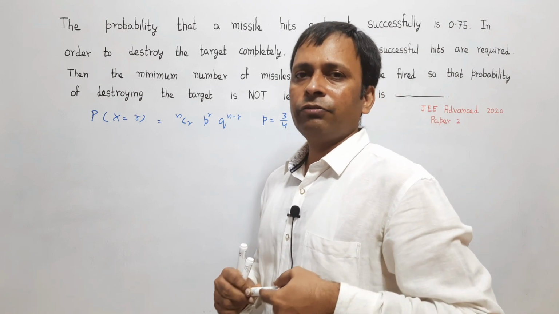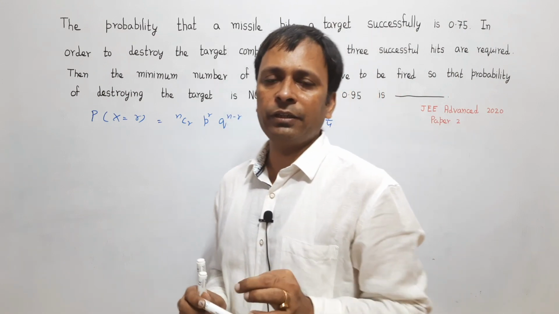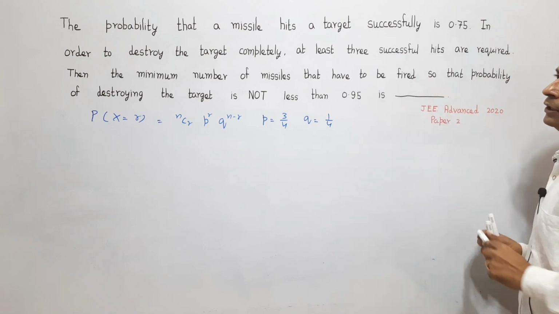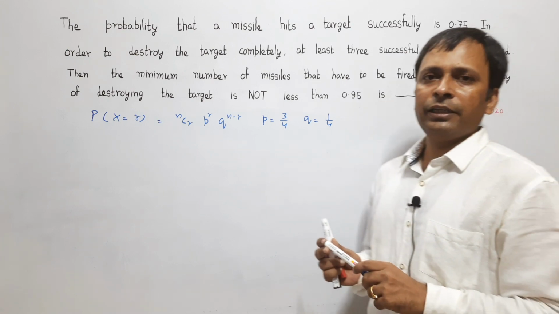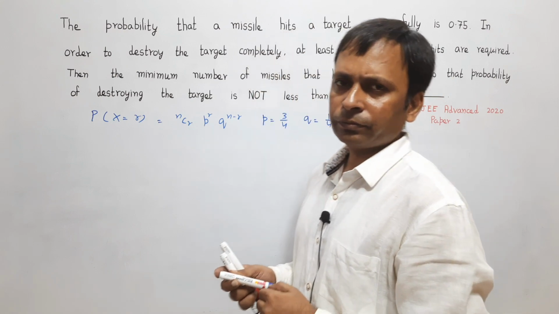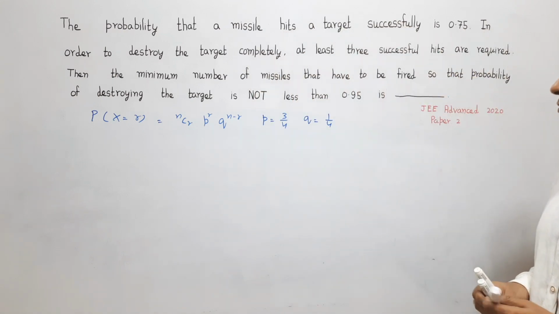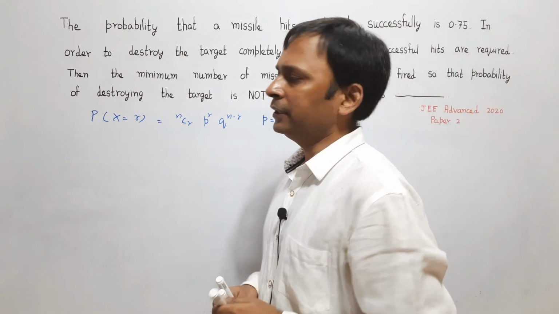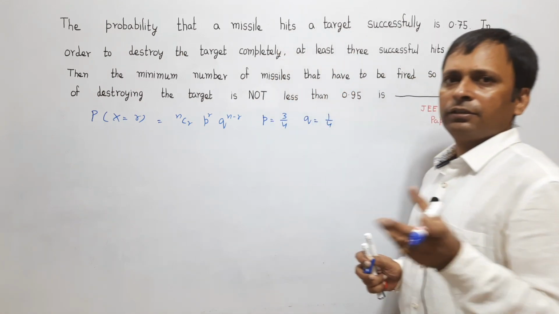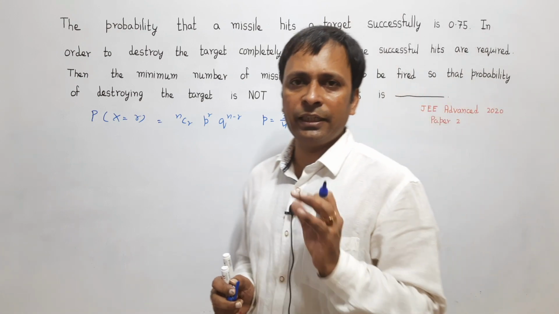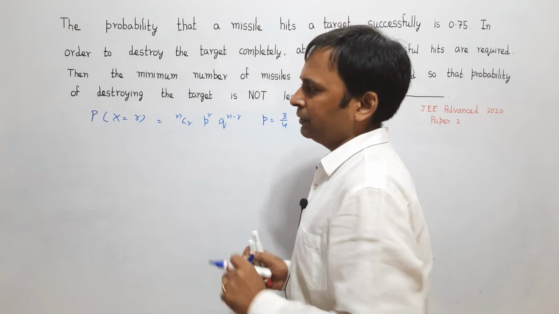Now what we need to find out is the minimum value of n for which the probability of completely destroying the target is not less than 0.95. So first, we will say the probability that the missile has exactly 3 successful hits out of the n given hits. That is our favorable case.